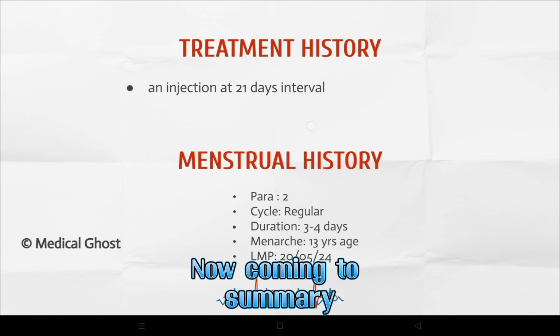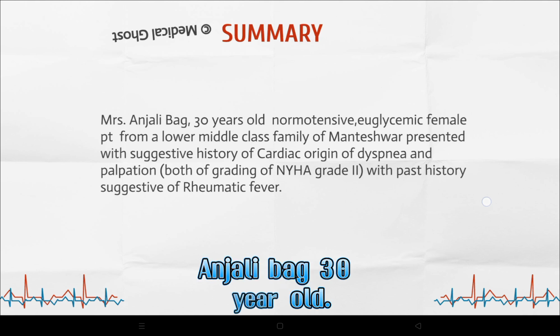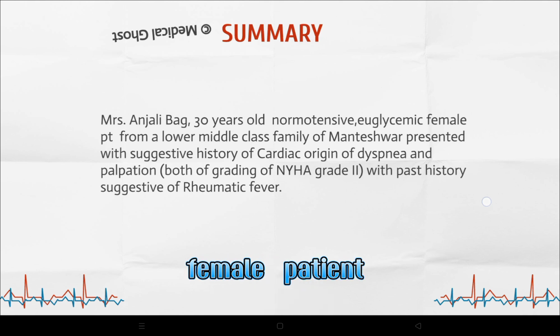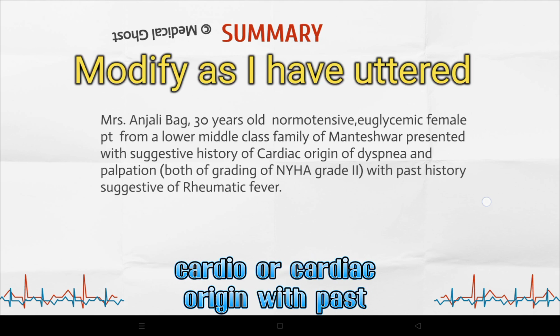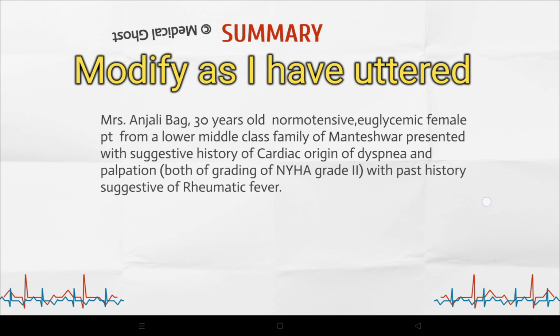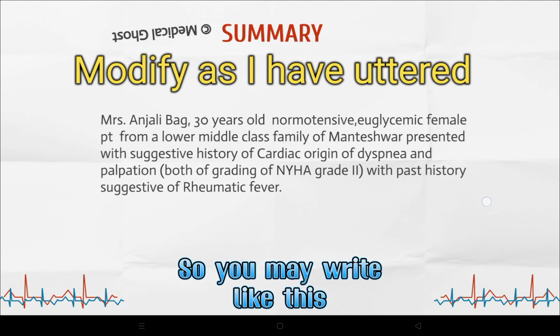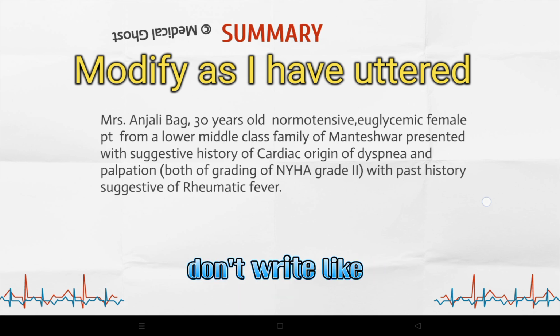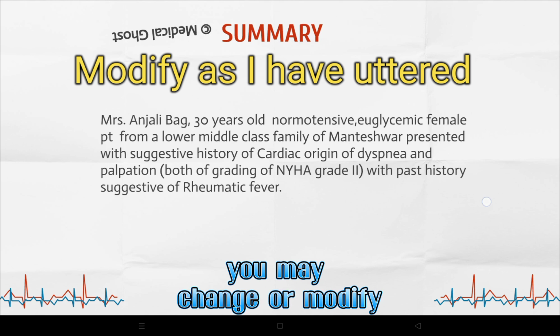Now coming to summary. So Mrs. Anjali Bag, 30-year-old normotensive euglycemic female patient, presented with insidious onset, gradually progressive shortness of breath and palpitation. Both were NOS grade 2 and cardiac origin, with past history suggestive of rheumatic fever. So you may write like this, but don't write like cardiac origin. So you may modify this.